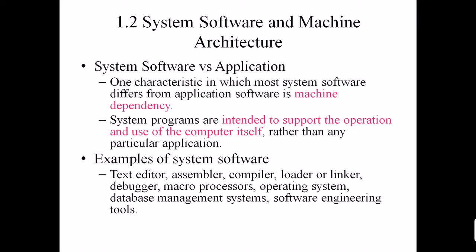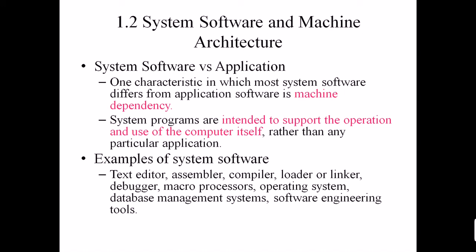Your application program doesn't depend on the hardware, so it can run on the system software. System programs are intended to support the operation and use of the computer itself rather than a particular application.